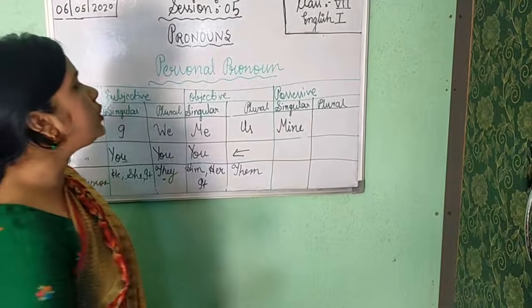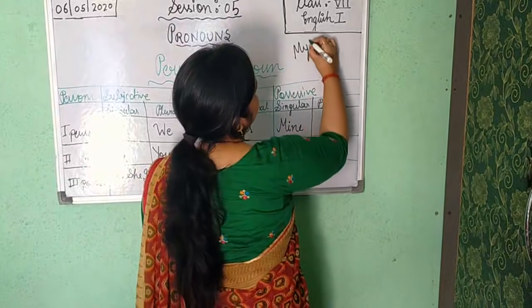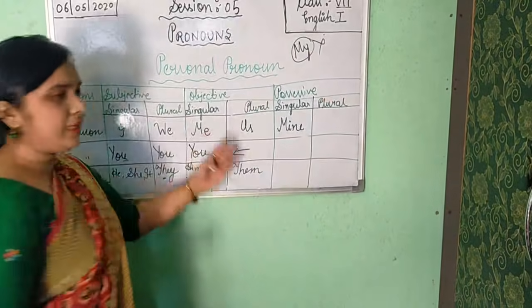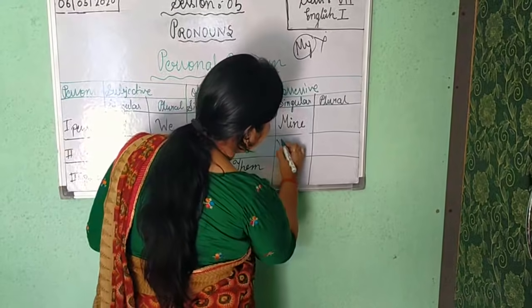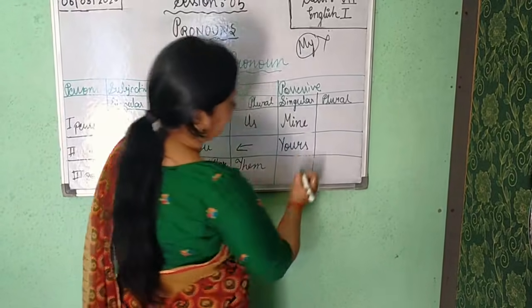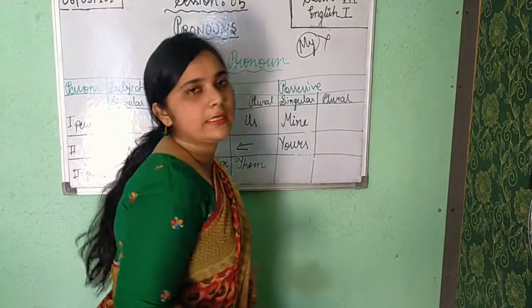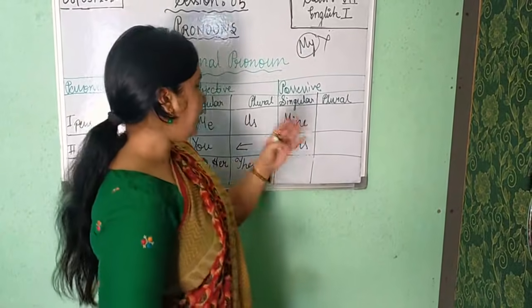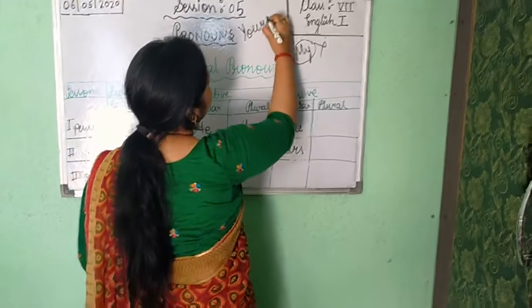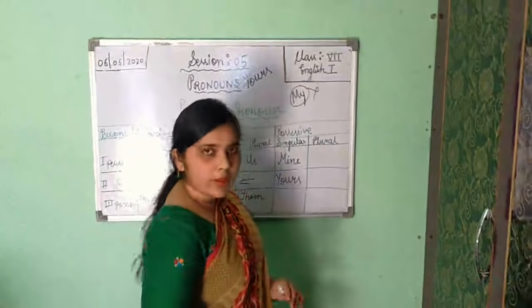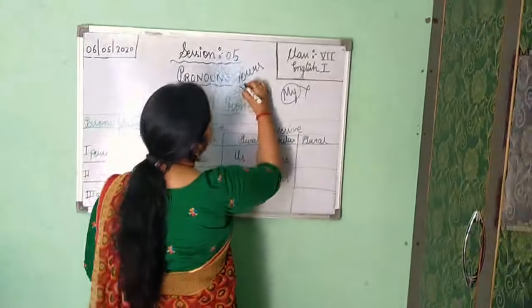In the personal pronoun chart you will not get this my. I, me, mine. Now you, when it shows ownership, becomes yours. When you are writing letters, teachers have always told you to write in possessive pronoun: yours faithfully. We have told you, but you people make mistakes.